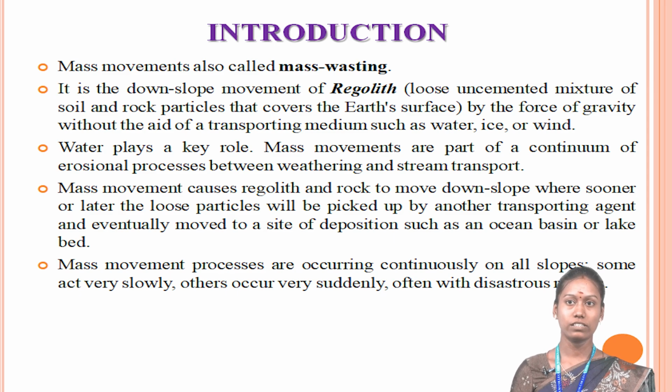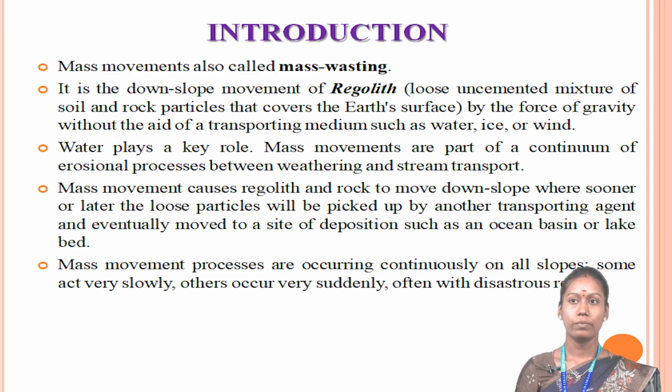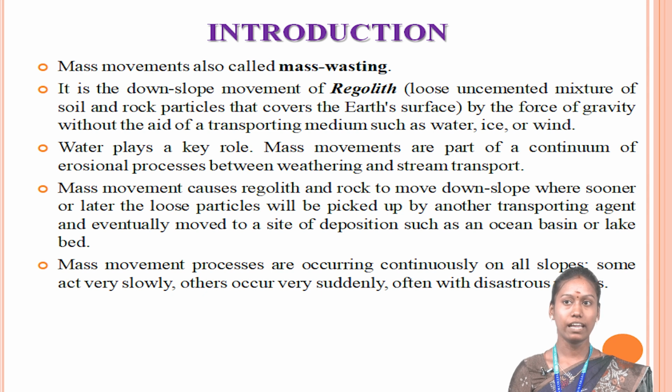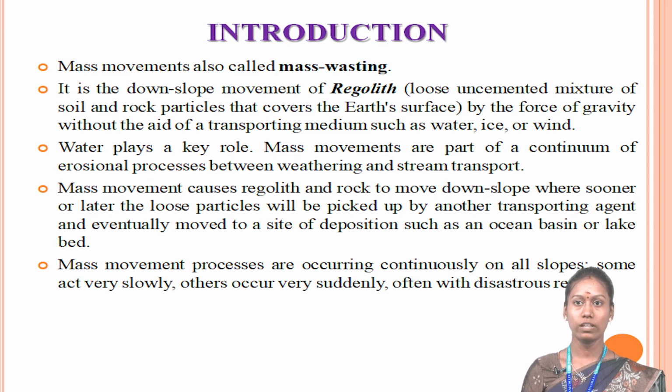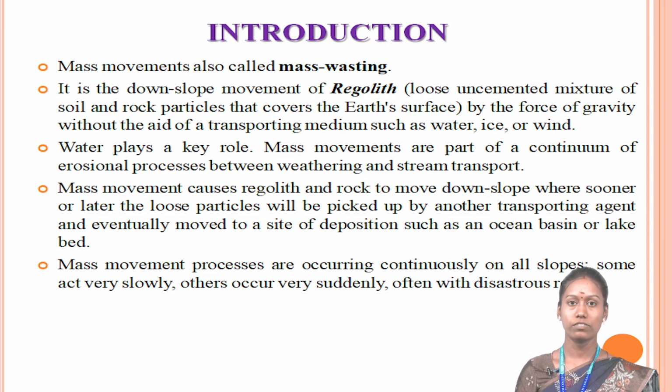Water plays a major role in mass movements. It is a part of the continuum of erosional process between weathering and stream transport. Mass movement causes regolith and rock to move downslope, where sooner or later the loose particles will be picked up by another transporting agent and eventually moved to a site of deposition such as an ocean basin or lake bed. Mass movement processes are occurring continuously on all slopes.